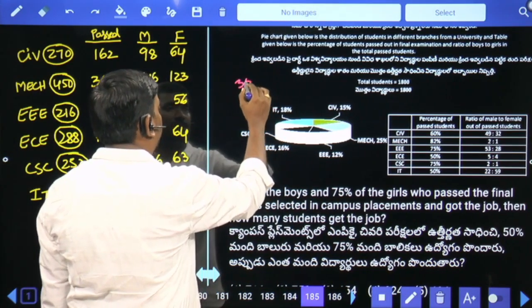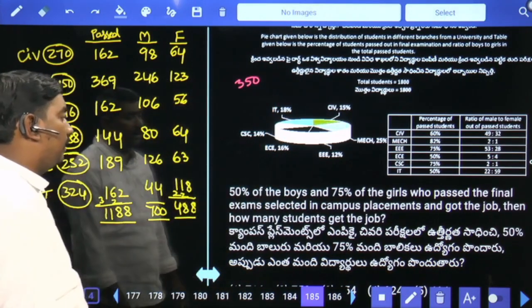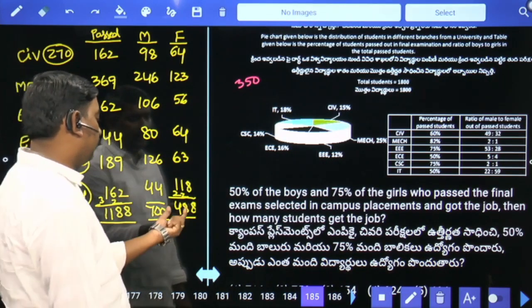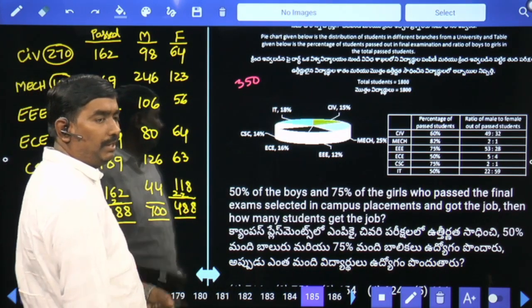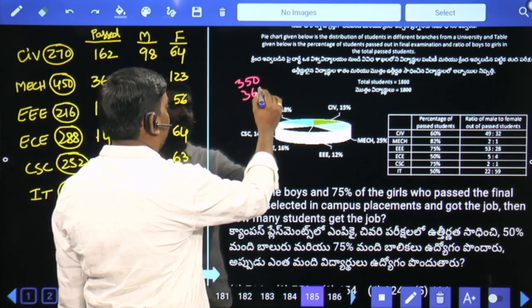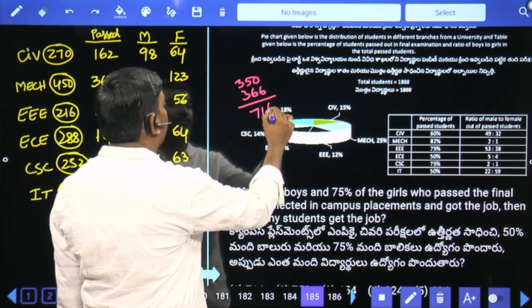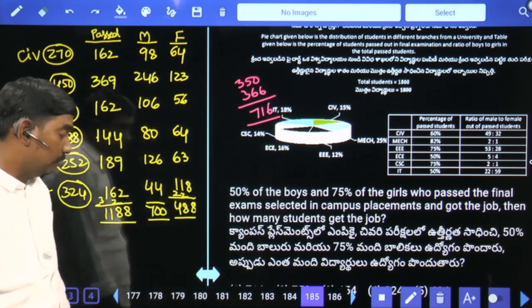350 boys got placement. And 75% of the girls. In this 488, 3/4. 122, 3 times 366. Total number of students who got job is 716.